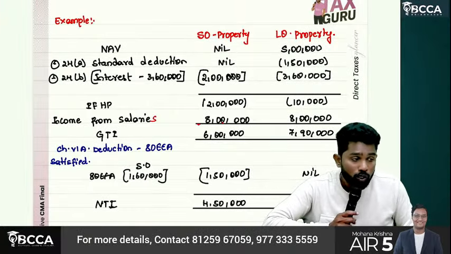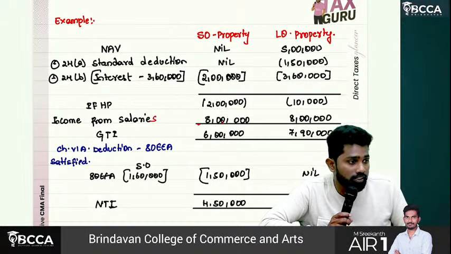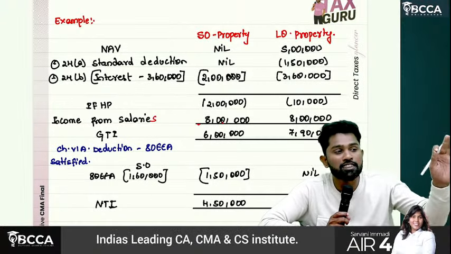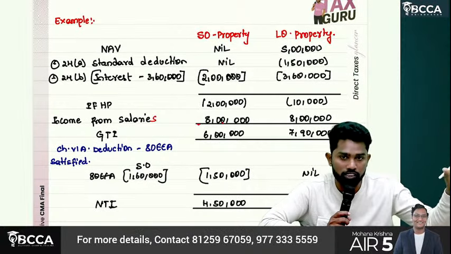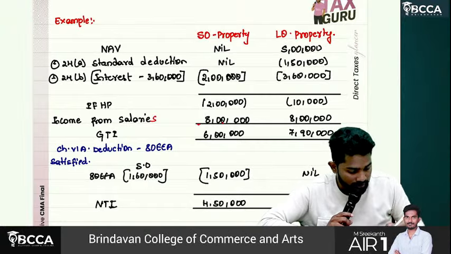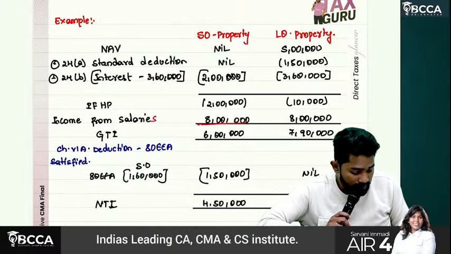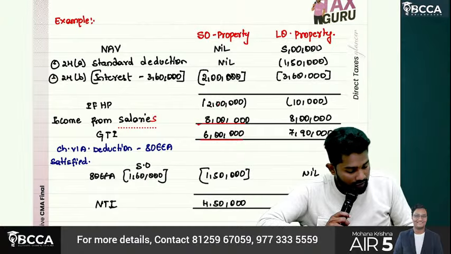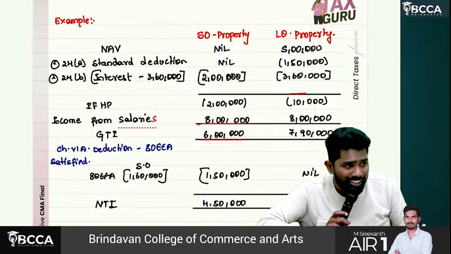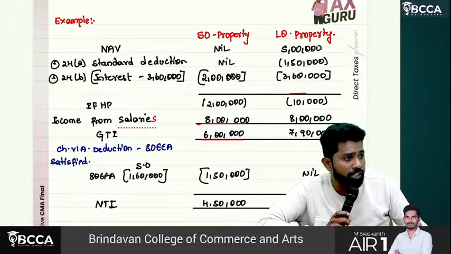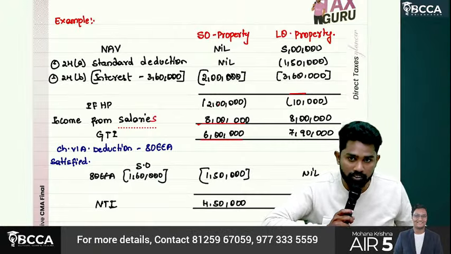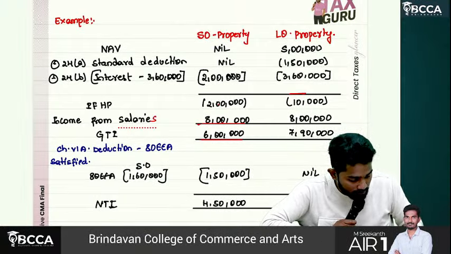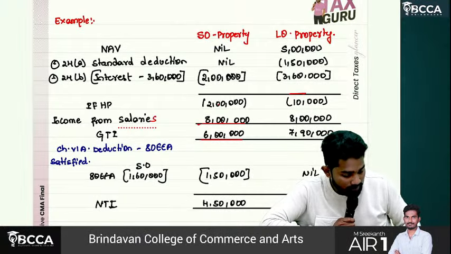How much loss is he having? 2 lakhs. House property loss can be adjusted with any other head except with casual income, those betting and gambling related incomes. So 2 lakhs adjusted with his salary 8 lakhs. So total income became how much? 6 lakhs. Here for let out property, how much loss is there? 10,000 only. Even though it is let out property, house property head loss can be adjusted with any other head except casual income. So adjusted. What is the gross total income, sir? 7 lakh 90.